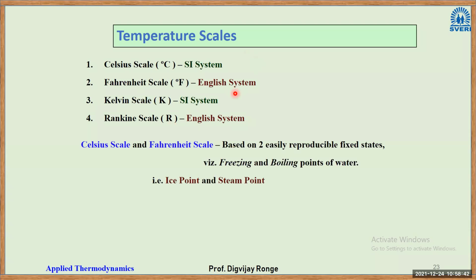Now Celsius scale and Fahrenheit scale are based on two easily reproducible fixed states, that is freezing and boiling points of water, right? So what they have done in this case, they have recorded the boiling point of water and freezing point of water. Freezing point of water we know at atmospheric conditions is 0 degrees Celsius. Boiling point is 100 degrees Celsius. Now, accordingly, they have created a scale of temperature, that is an ice point and steam point.